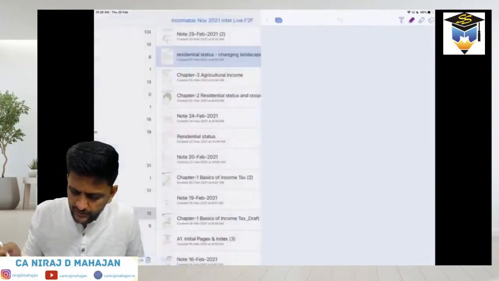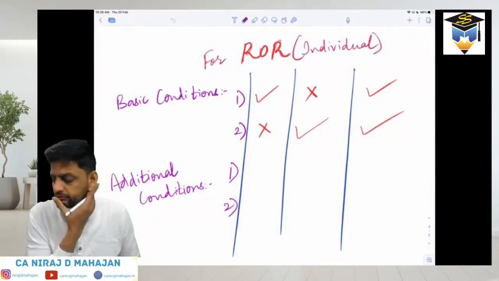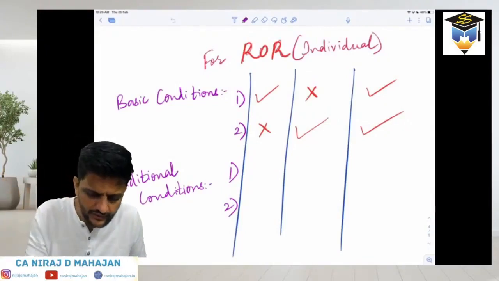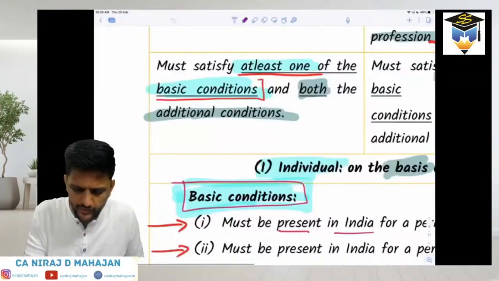I hope you've written down these things in your notebook. Okay, tick mark means where it is satisfied. Cross means where it is not satisfied. But the story is not yet over. Now check. What does it say? We are still in ROR.